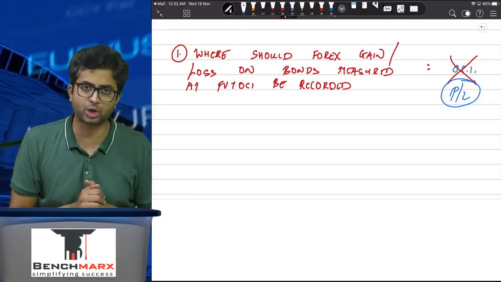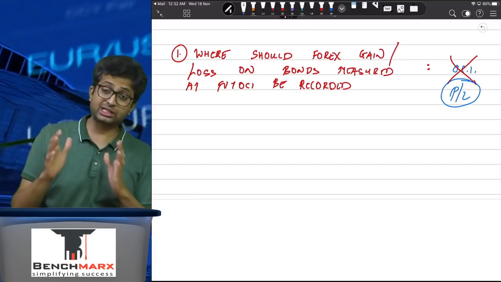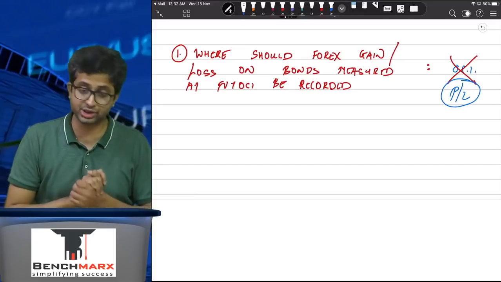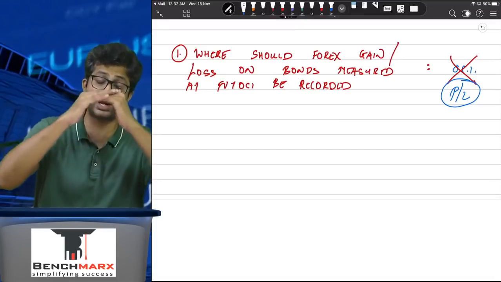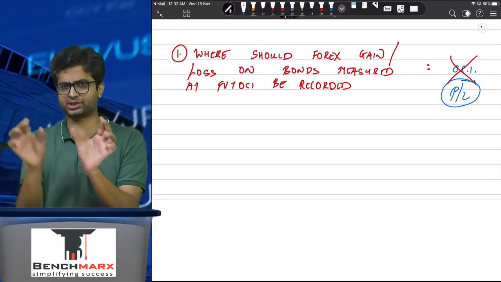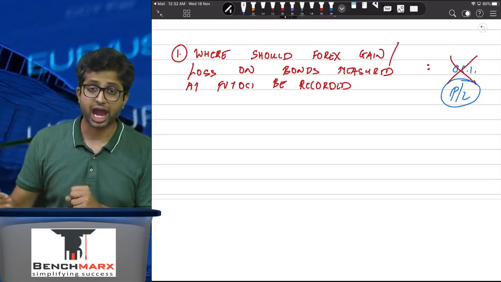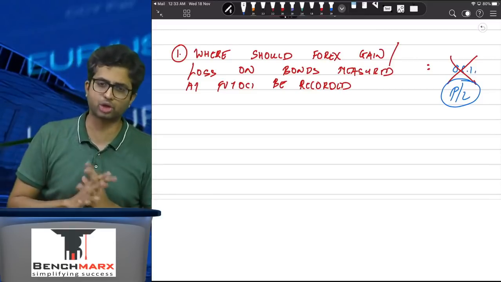We will say in the profit and loss account. Sir, but non-monetary items, well, this is not treated as a non-monetary item. This is treated as a monetary item, and it has specifically been told under Ind AS 109 that the exchange differences on this bond have to be taken to the profit and loss, and anything beyond that has to be taken to the other comprehensive income.